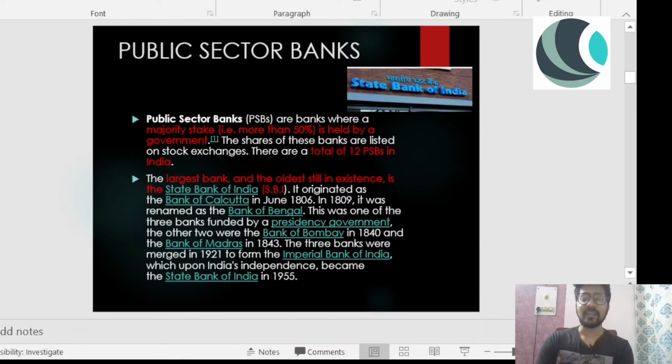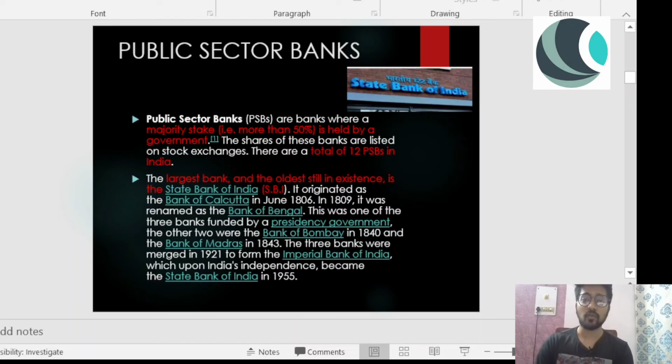At that time, Bengal was a famous place for Britishers to stay around, and it was a resourceful state, and it was known widely back then. So, Bank of Bengal, and it was quite developed compared to other states. So, Bengal, Bombay, and Madras, right? So, these three banks were under the presidency government.